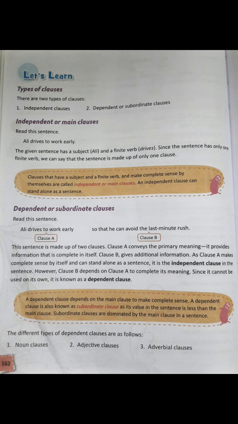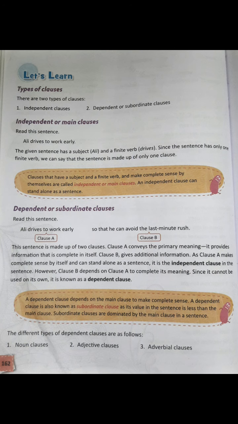Since it cannot be used on its own, it is known as a dependent clause. Dependent clauses cannot stand on their own. They have to depend on the main clause to get the complete meaning. A dependent clause is also known as a subordinate clause as its value in the sentence is less than the main clause.